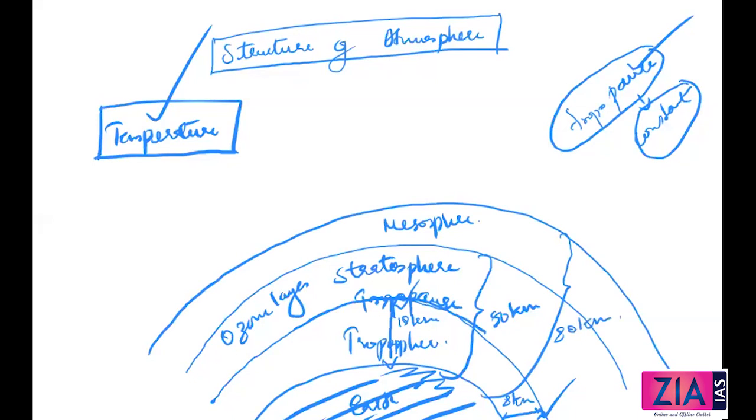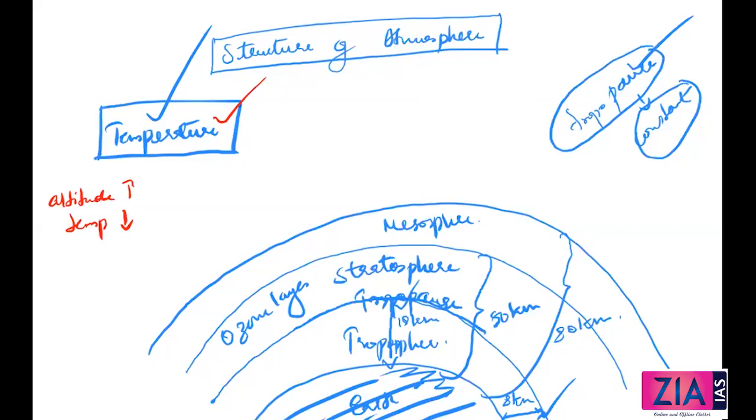Okay, I want to talk about the temperature also in all these layers. Let me talk. See, I told you we have this differentiation because of the temperature differences. And normally what happens? Normally from the Earth's surface, when you go, altitude increases. Altitude means height. Height increases, temperature decreases. Normally you will see this in all the layers. But there are situations where, because of the presence of some particles, some layers, some different things, temperature difference will be there. Temperature may increase. That I'm going to talk about here.